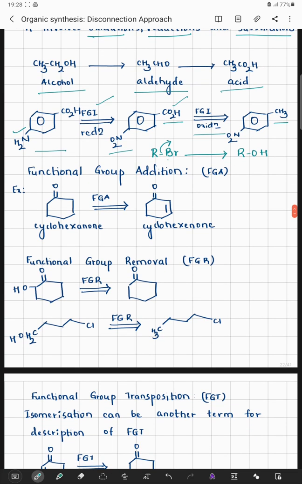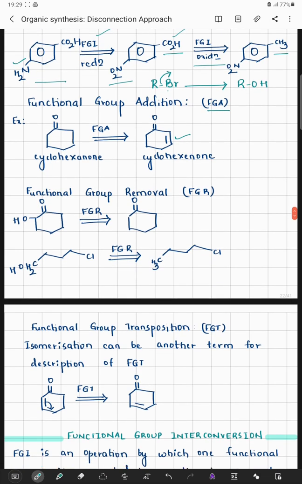Functional group addition can also be seen. It is briefly given as FGA. Now for example, if there is a presence of a cyclohexanone system, upon FGA, that is functional group addition, if I can introduce a C double bond C, that is, I am trying to introduce a double bond giving me a cyclohexenone system, such type of reaction is called functional group addition.